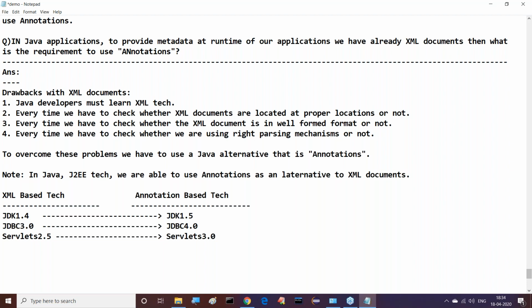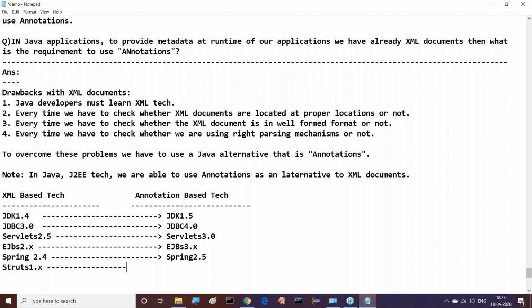Next one is after completion of this, EJBs. EJBs 2.x version is XML based, but EJBs 3.x version onwards, totally annotation based. Spring 2.4 version is XML based. Right, sir. Now, Spring 2.5 version onwards, annotations are available. Struts framework: Struts 1.x version is totally XML based. Struts 2.x version is totally annotation based.